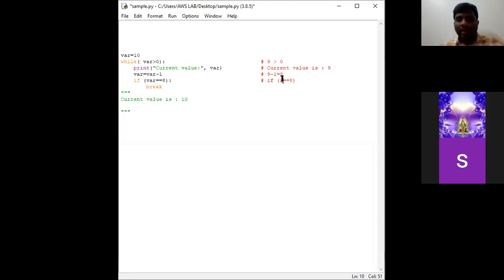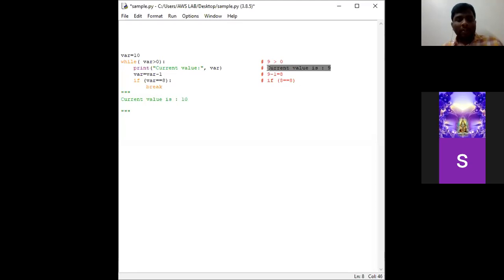In the if condition, var in the sense 8. Is 8 equal to 8? So here the condition of if is satisfied, so it enters into the body of if. In the body of if, there is a break. So the break statement, what does it do? It exits out of the loop.